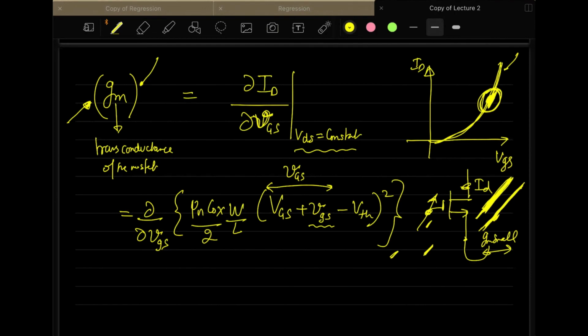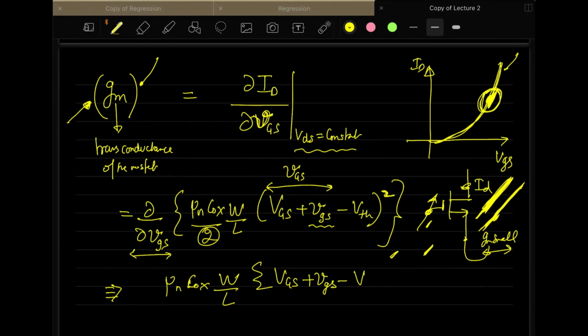So when you take the derivative of this equation, which is ID with respect to this, what will you get? Can anybody tell me? If you take the derivative, this 2 will cancel out with the 2 at the bottom, and what you are left with is mu n CoX W by L, then VGS plus vgs minus VTH.